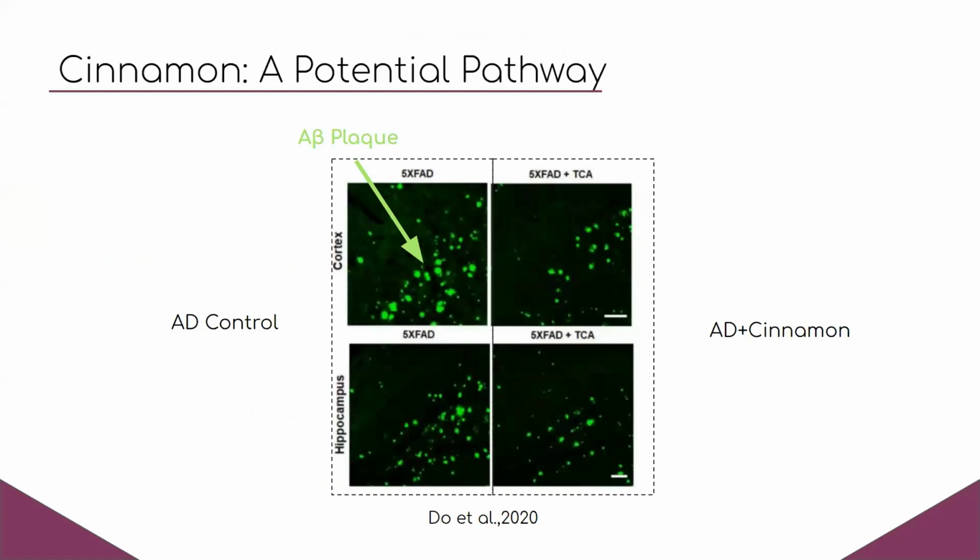One interesting study is using cinnamaldehyde, which is actually the main chemical component of cinnamon, and which has been shown to promote myelination in the peripheral nervous system. But when given to mice with model Alzheimer's disease, it actually improved their cognitive function and reduced A beta plaque buildup, which is shown in green in the figure.